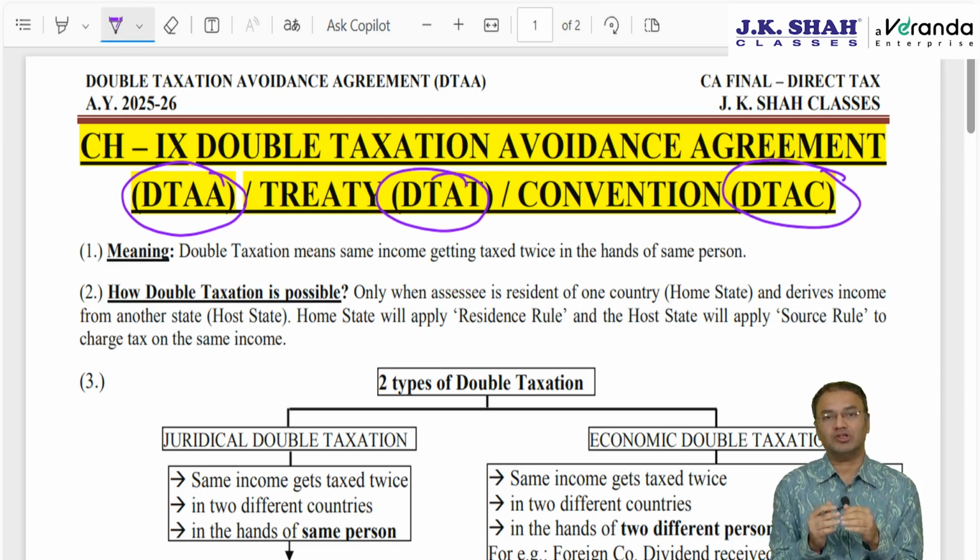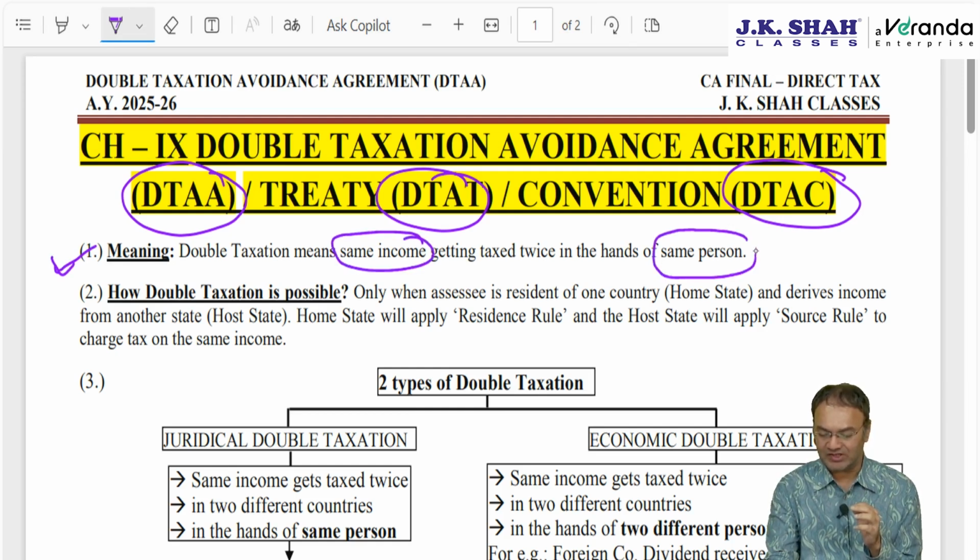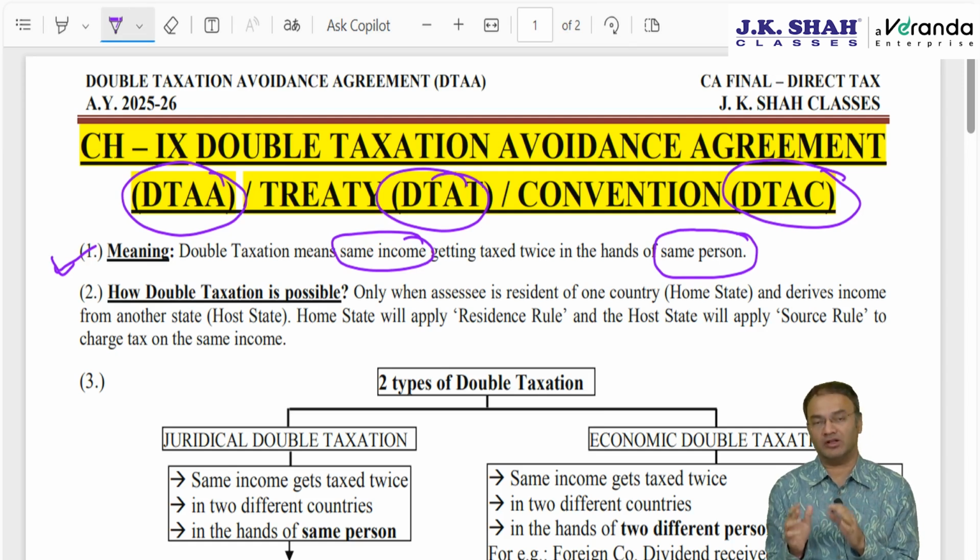So first of all, the question arises, what do we mean by double taxation? Double taxation means the same income getting taxed twice in the hands of the same person or same assessee. How is this possible? This is possible only in a situation where the assessee is a resident of one country and derives income in another country, or derives income from another country.